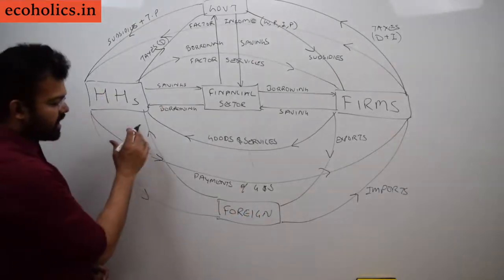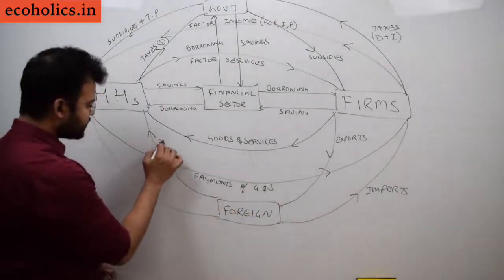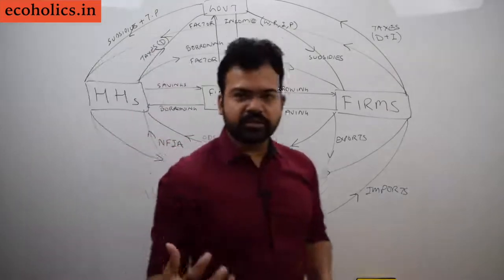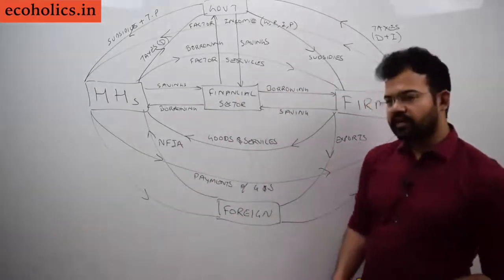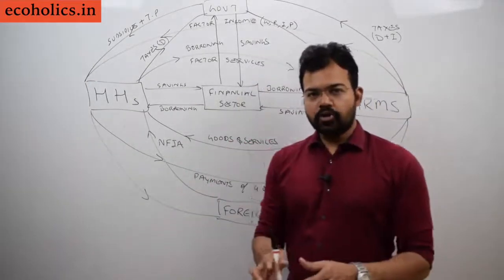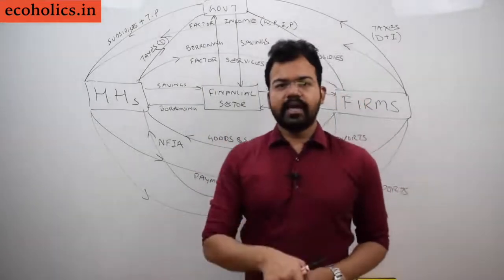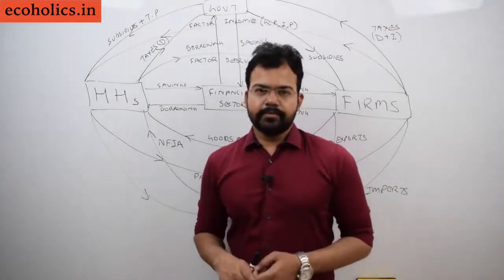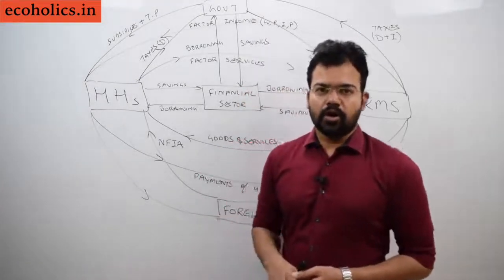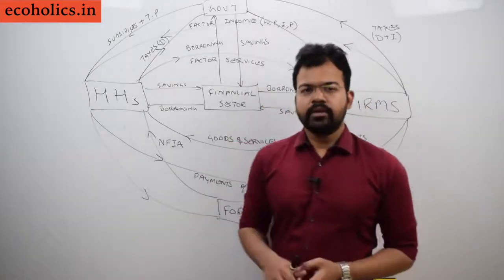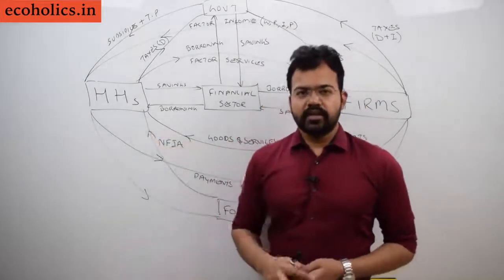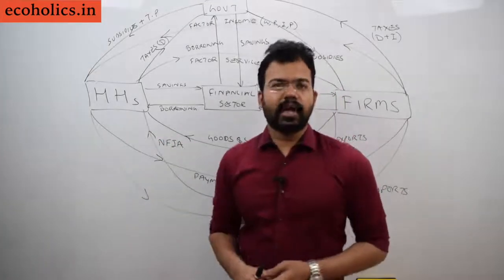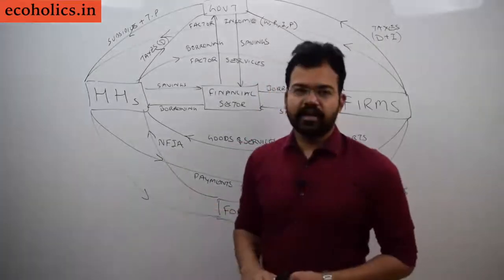On the other hand, what's the relationship between the households and the foreign sector? What households are getting from the foreign sector is factor income, or net factor income from abroad. You must have heard in 12th class NCERT what NFIA is, that is, net factor income from abroad. It means a particular household working abroad and sending some amount of money back to the domestic economy. Suppose someone in your neighborhood working in the United States earns $1,000 per month, uses $900, and sends $100 back to India. That will come under net factor income from abroad.